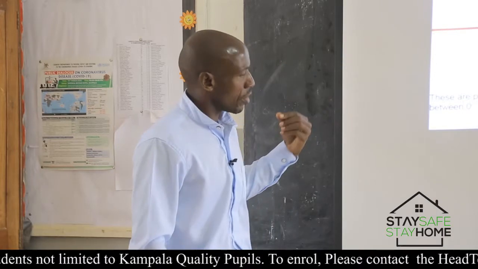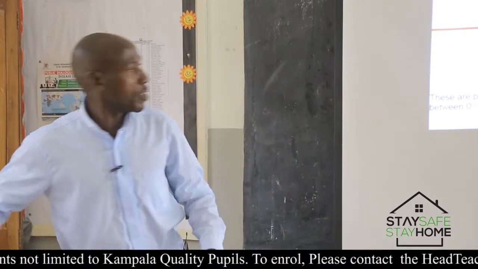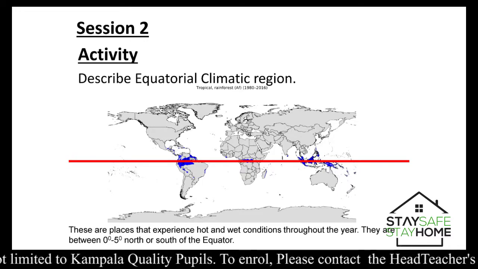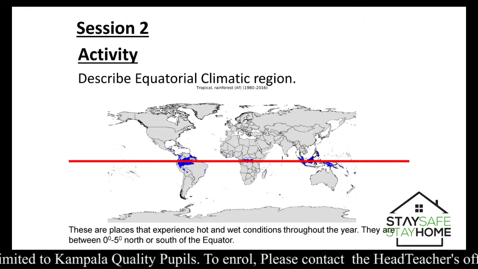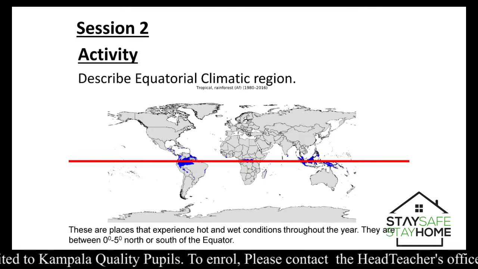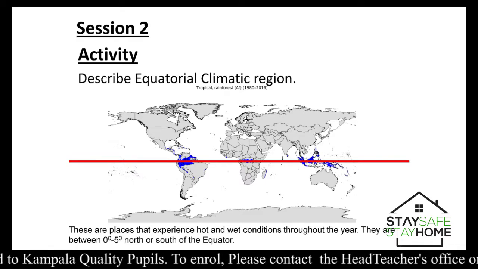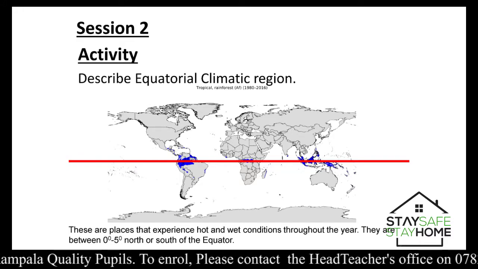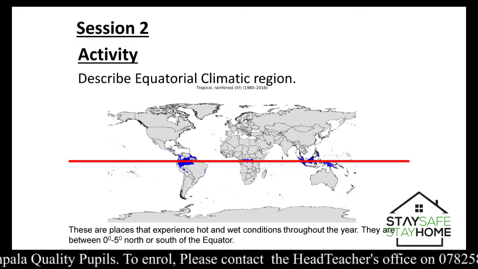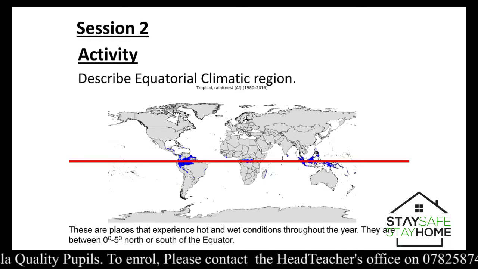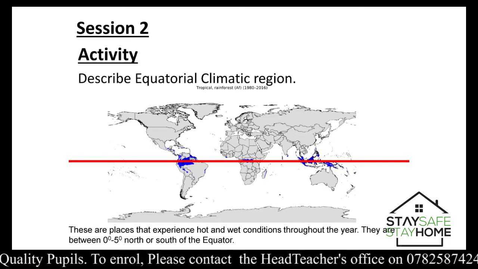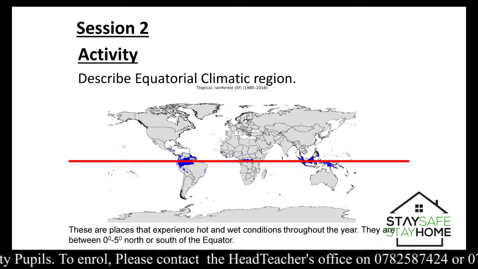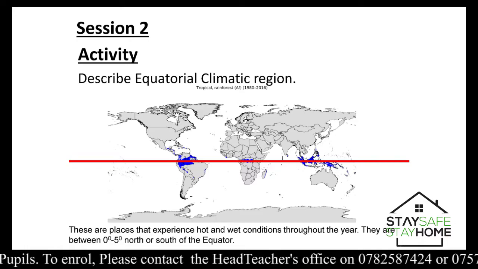So the conditions are very hot and wet throughout the year. And where is this region found? It lies between 0 degrees to 5 degrees north. This is the graphical representation of the equator line, labeled 0 degrees. So this climatic region is found just along this line, up to 5 degrees north and up to 5 degrees south.